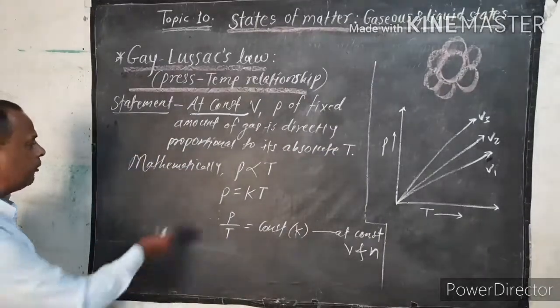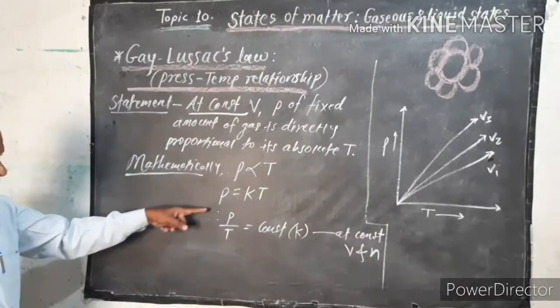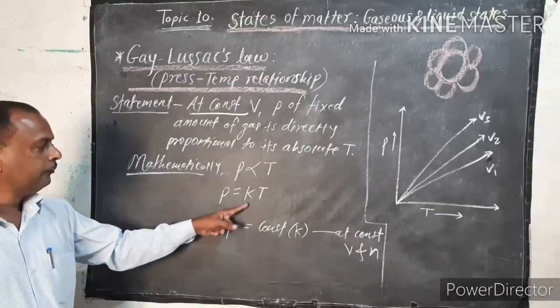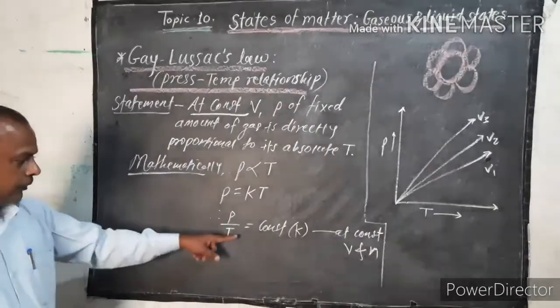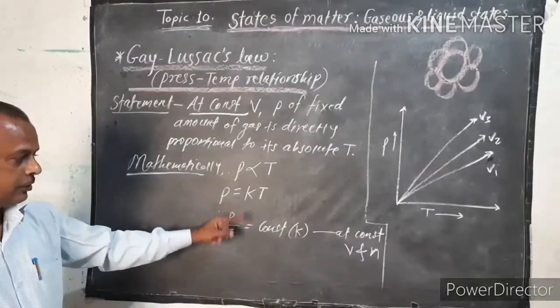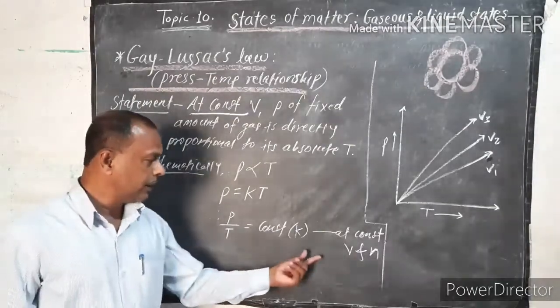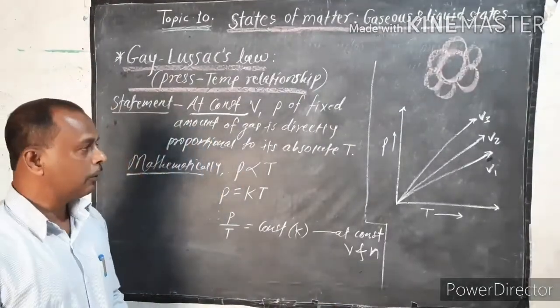So mathematically, how do you write it? Pressure is directly proportional to absolute temperature. Therefore P is equal to K into T, so P upon T is equal to K, where K is the proportionality constant. P upon T remains constant at constant volume and constant number of moles.